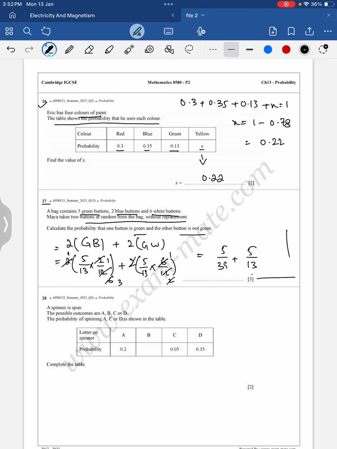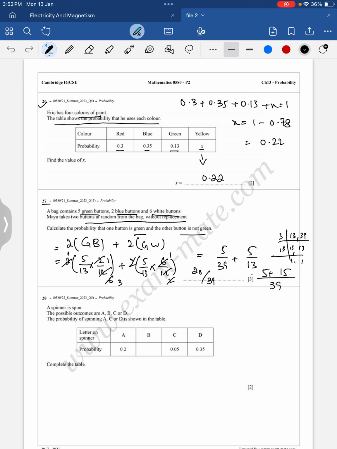Okay, 13 and 39, the LCM is 39. 3 13s are 39, so 39, 39, 5 ones are 5, and 3 fives are 15. So 5 plus 15 is 20, 20 upon 39 is the answer of question number 27. Is it clear? I hope everybody is understanding each question, right?